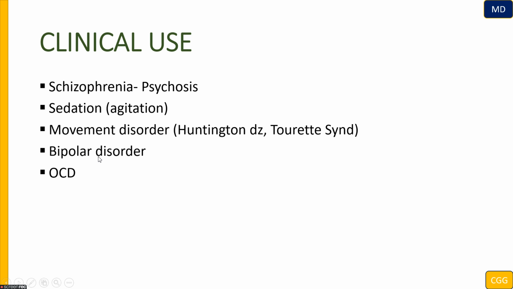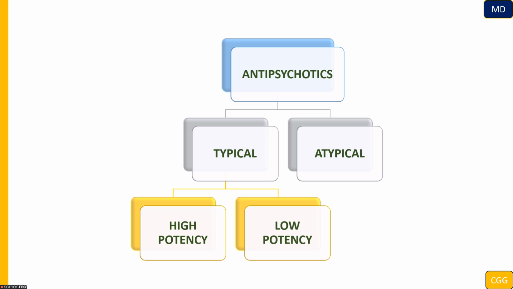Atypical antipsychotics are also going to be used in anxiety or depression. Antipsychotics are going to be divided into typicals and atypicals. Typicals are going to be further divided into high potency and low potency.